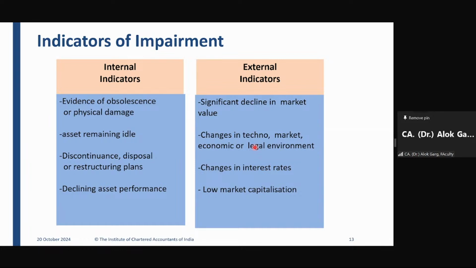So these legal announcements, or these political environment announcements, may impact the future economic benefit of the asset from which the company is generating revenue. So these are the indicators of impairment.